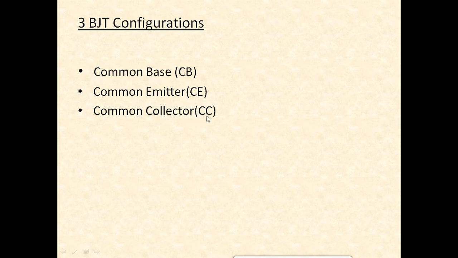I repeat, common collector, good current amplifiers. Common base, good voltage amplifier. Then what about common emitter? Common emitter can be used in designing good voltage amplifiers and also good current amplifiers. Now we have an advantage. It is for this reason that common emitter is normally employed in designing most of the amplifier circuits. Even in the lab, you will observe that most of the amplifier circuits, most of the oscillator circuits use BJT in common emitter configuration. Why? Because it can perform current amplification and voltage amplification faithfully.